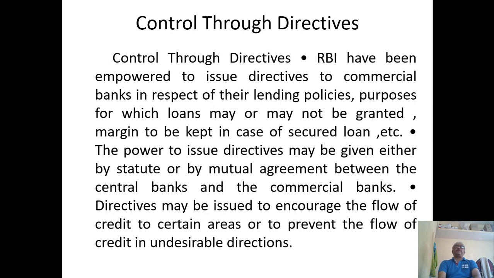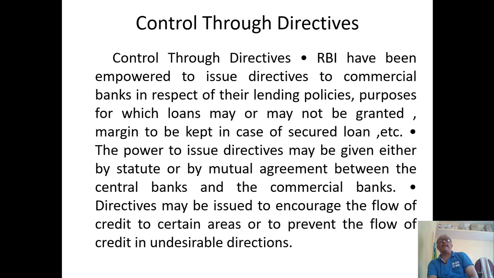Control through directives. Here, control through directives means RBI has been empowered to issue directives to commercial banks to respect their lending policies. Purposes for which loan may or may not be granted, margin to be kept in the case of secured loan. The power to issue directives may be given either by statute or by mutual agreement between the central bank and the commercial bank.